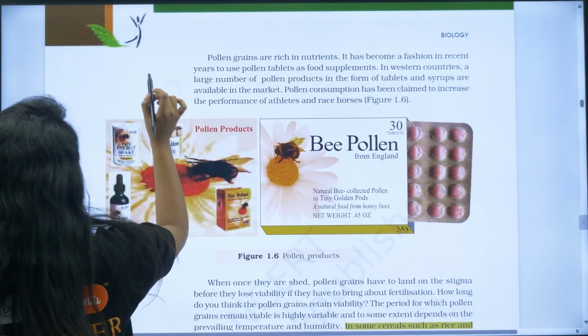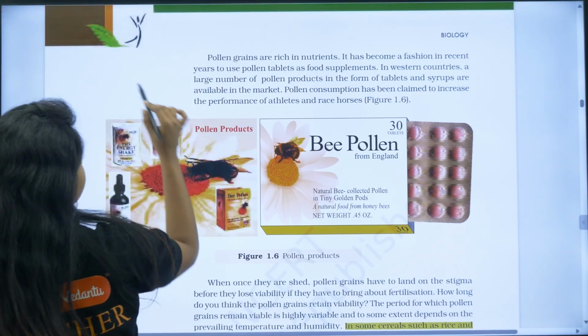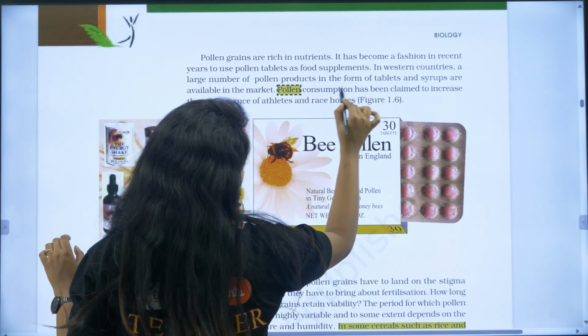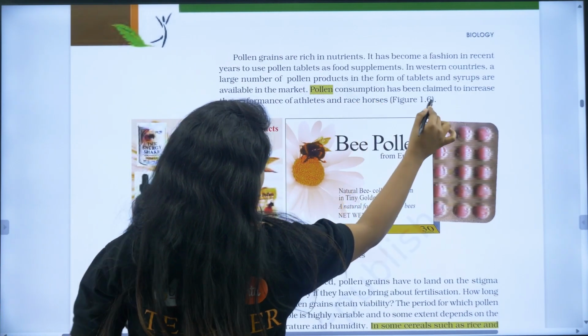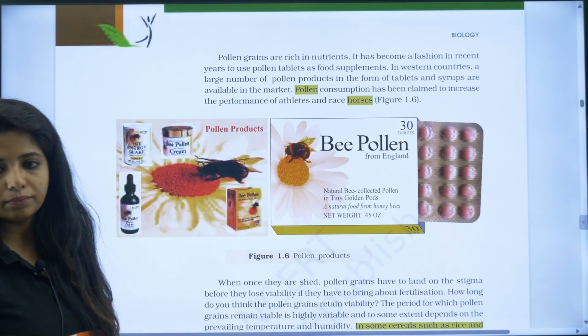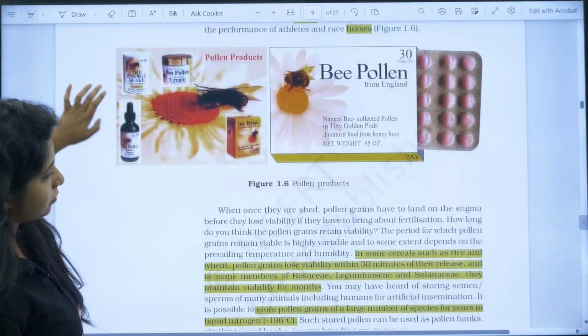Why is it not highlighting? Just a second. Highlight, macha, highlight. Okay, anyways, from here to here. Okay, it is important.